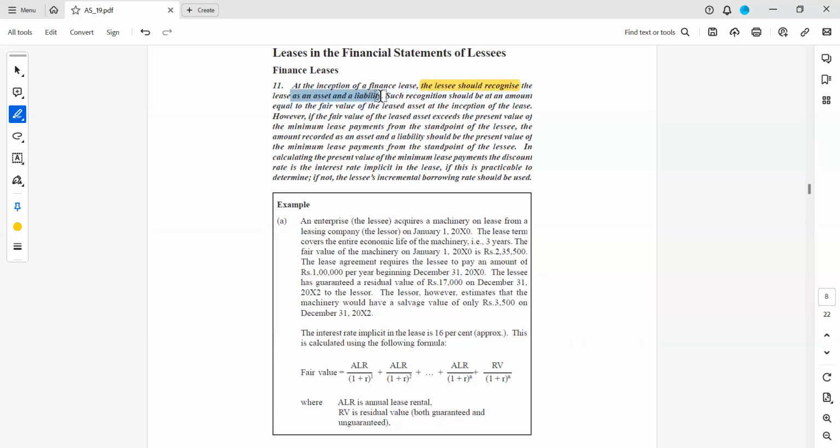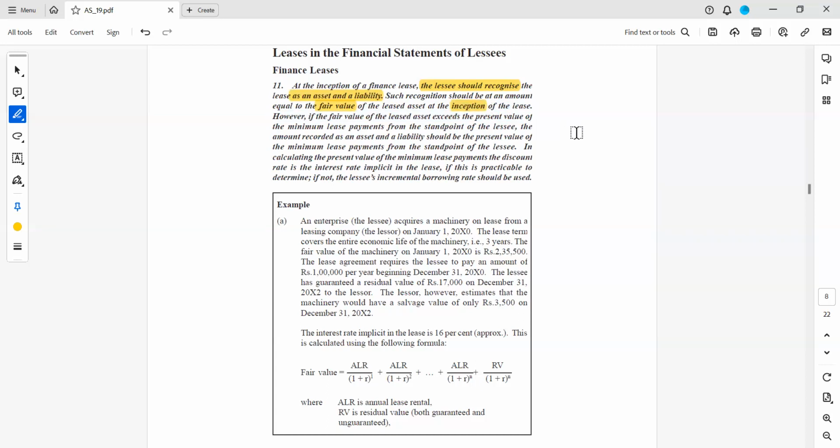So once it is finalized that this particular agreement is a finance lease, then it should be treated as an asset and liability. Such recognition should be at an amount equal to the fair value of the leased asset at the inception of the lease. Please note this, at the inception of the lease.